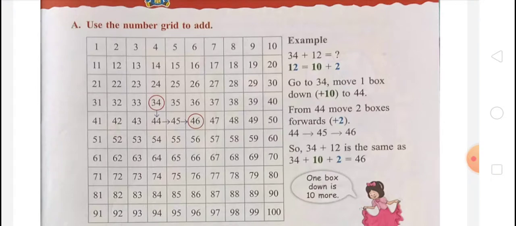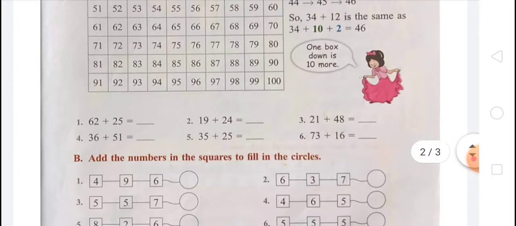So let's come to the question. 62 plus 25. 62 plus 25 is equal to 62 plus 20 plus 5. So go to 62, move boxes down, plus 20, then plus 5. So 62 plus 25 is 87.